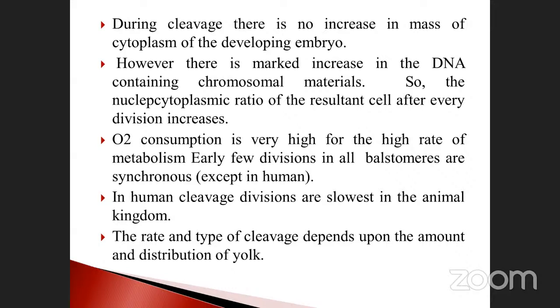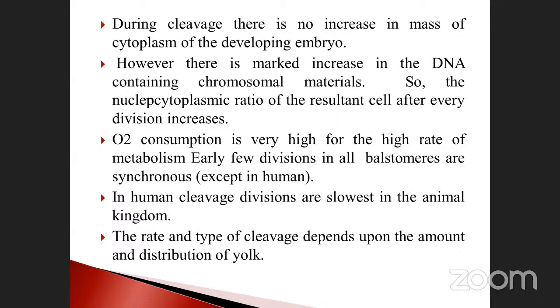What is the main function of the yolk? Already we discussed, it provides nutrition for the embryo. That is very, very important. So depending upon the yolk, the cleavage will be fast or slow.